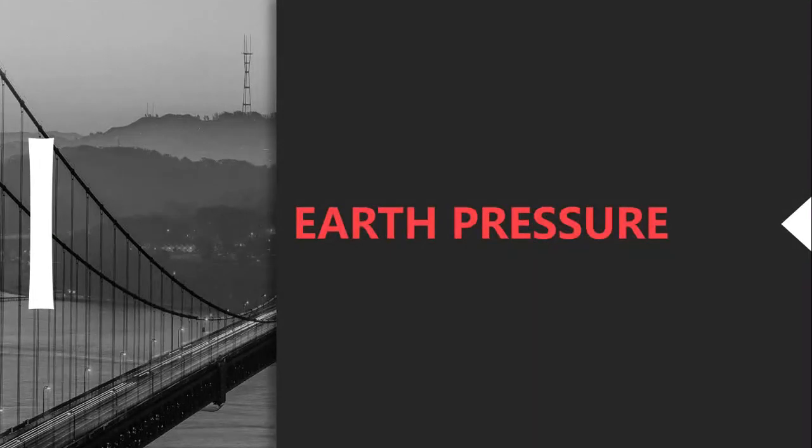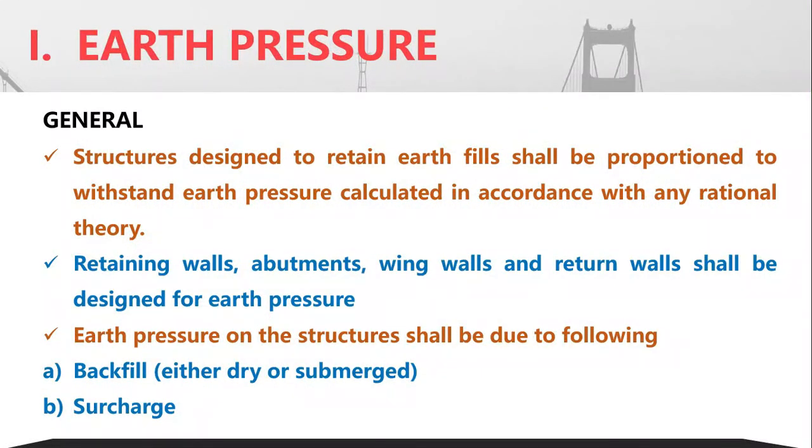The next force which we shall be looking at in the design of bridges is the earth pressure. Now, when structures are created for retaining the earth, then pressure will be acting. This corresponding pressure acting on the structure can be either due to backfill, that may be either dry or submerged, or due to the surcharge.